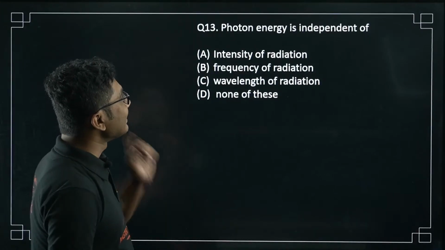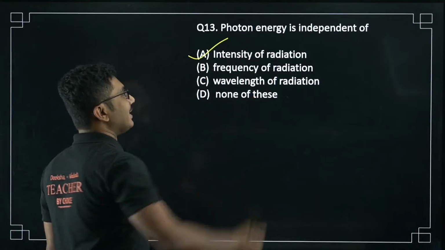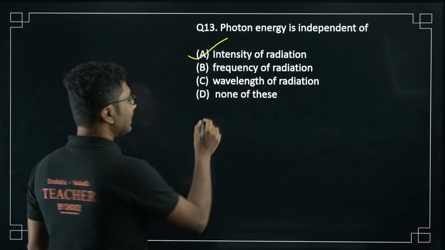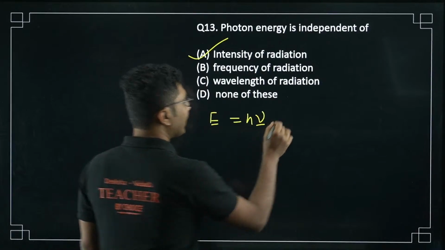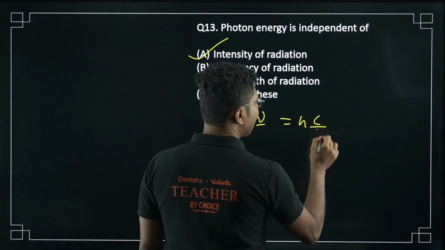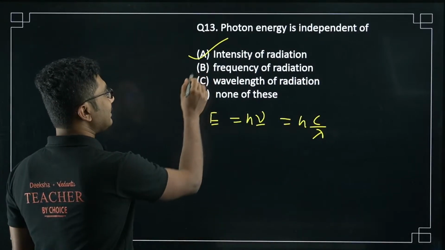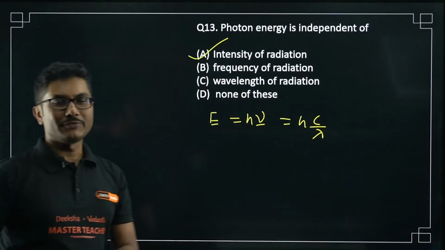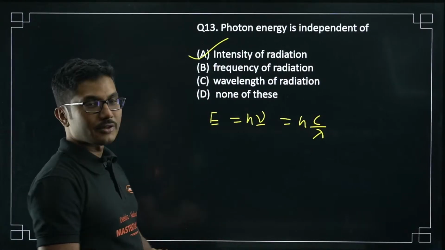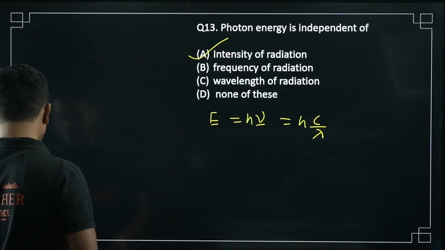Now, photon energy is independent of the intensity of radiation. It is dependent on frequency. Basically, photon energy is given by h nu, right? Nu is c by lambda. So it is dependent on frequency and on wavelength, but there is no intensity term in the photon energy. So it is independent of the intensity of the radiation.